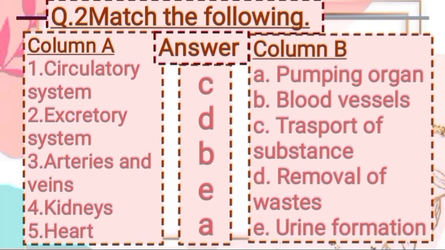Now fifth from column A, heart. So as you know, heart is a muscular organ that pumps blood to all parts of the body. So answer is option A, pumping organ.